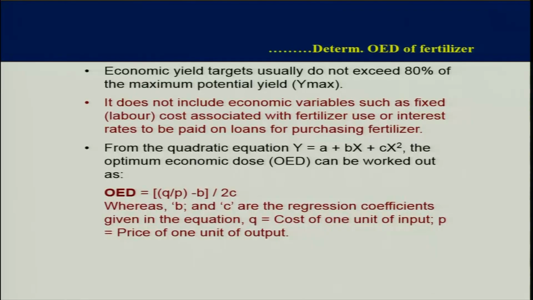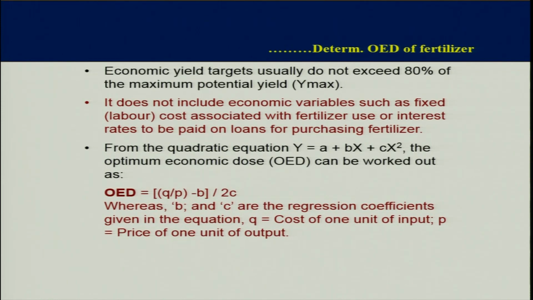That is how we can work out the optimum economic dose in a general sense if we have conducted some fertilizer experiment. So, economic yield targets usually do not exceed 80 to 90% of the maximum potential yield. It does not include economic variables such as fixed costs associated with fertilizer.